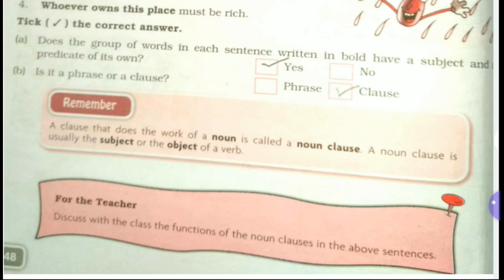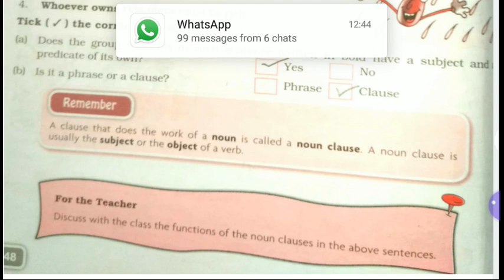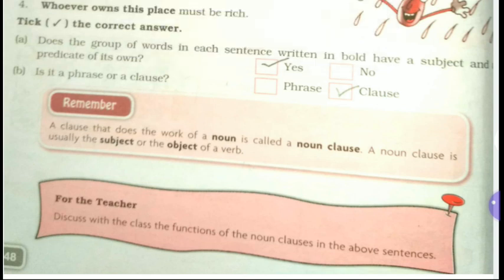It adds something to the meaning of a sentence, and that's why it is a clause instead of being a phrase. A phrase doesn't have its subject and predicate, but a clause has its subject and predicate, and you can understand very well that all the sentences where you are finding the bold words, they are clauses because they have their subject and predicates.